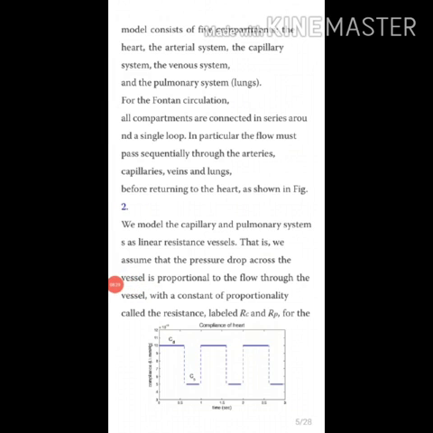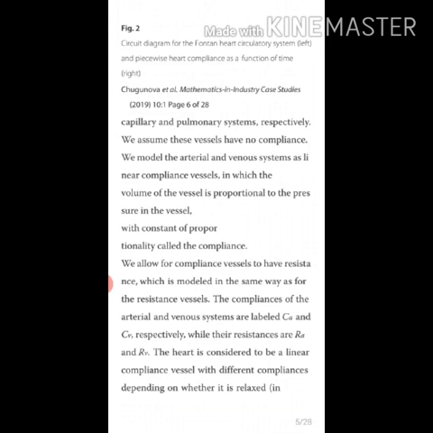We model the capillary and pulmonary systems as linear resistance vessels. That is, we assume that the pressure drop across the vessel is proportional to the flow through the vessel, with a constant of proportionality called the resistance, labeled RC and RP. The figure shows the x-axis time and y-axis compliances. These are the compliances of the heart, the capillary, and the pulmonary system respectively. We assume that these vessels have no compliance.